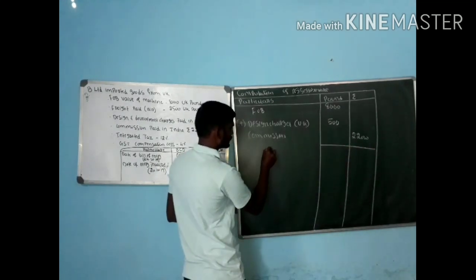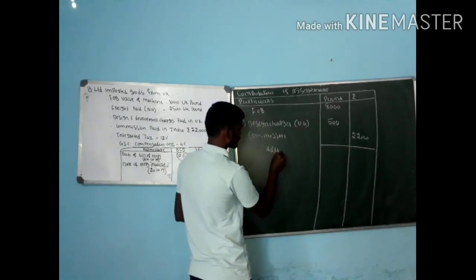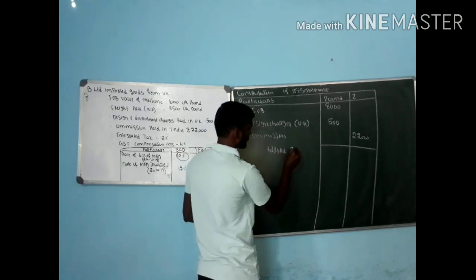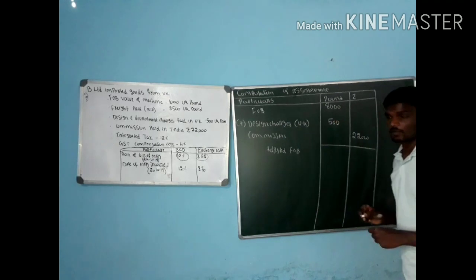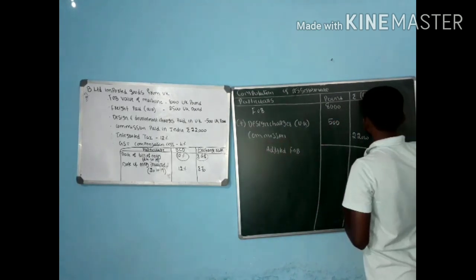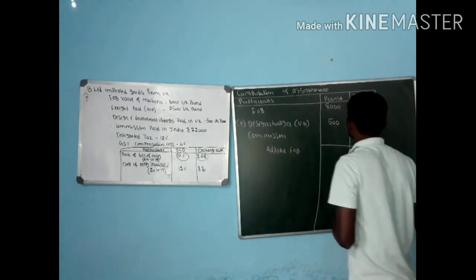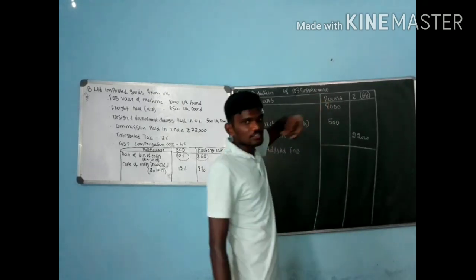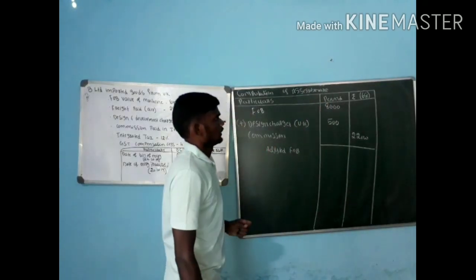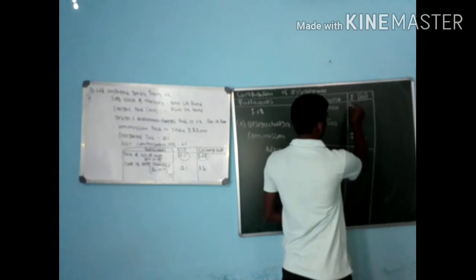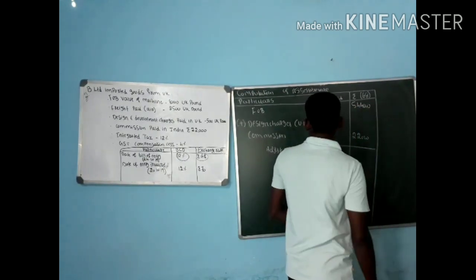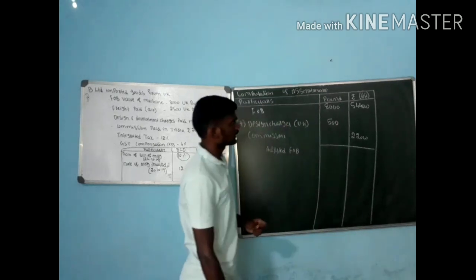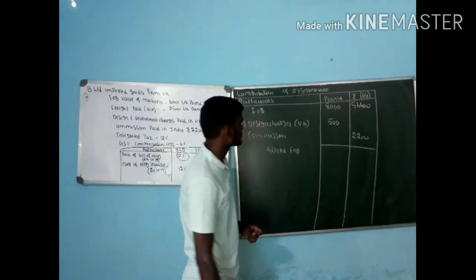When it comes to adjusted FOB, which rate do we have to specify? That is 68 rupees. 8000 into 68, 5,44,000. Next one, design and development charges in UK, 500 into 68.